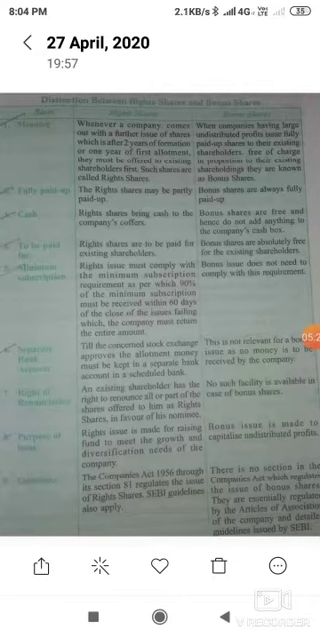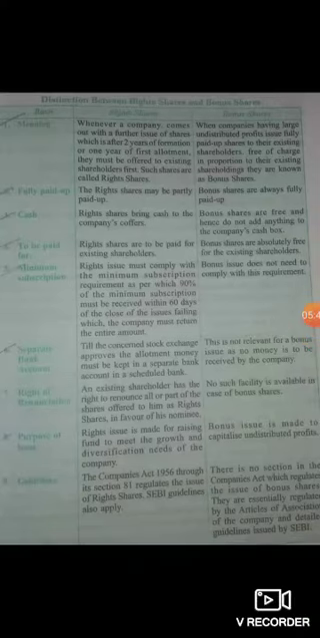Then, right of renunciation. An existing shareholder has the right to renounce all or part of the shares offered to him as right shares in favor of his nominee. We have already studied that in right shares, existing shareholders have full right to renounce their shares in favor of their nominees. But this kind of facility is not given in case of bonus shares. No such facility is available in case of bonus shares.